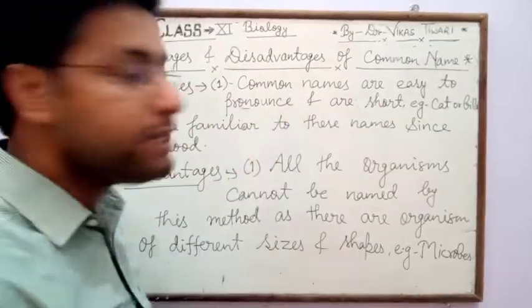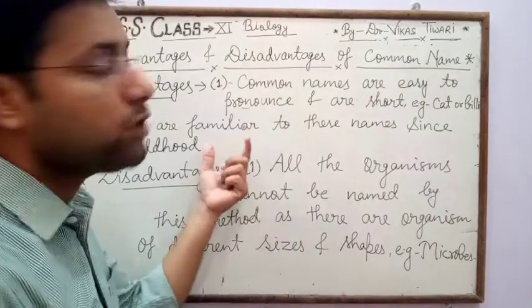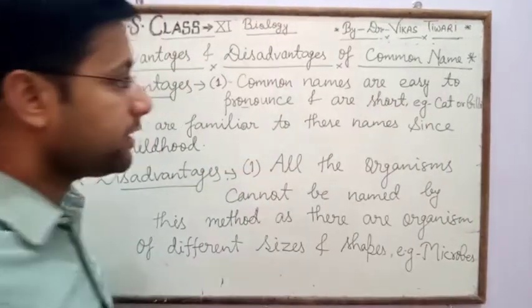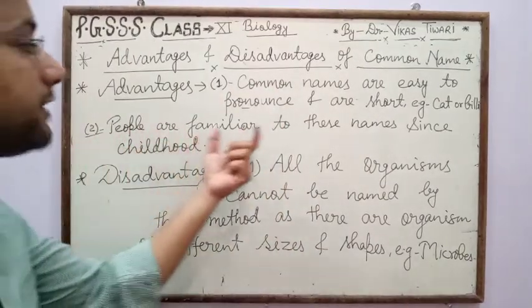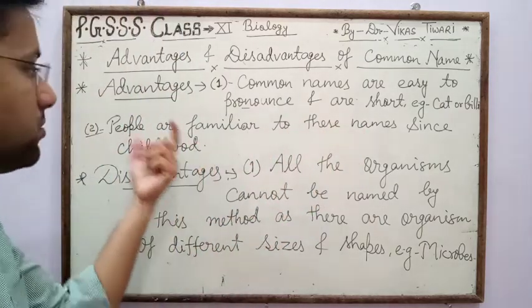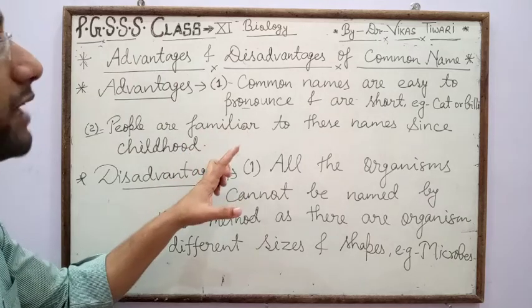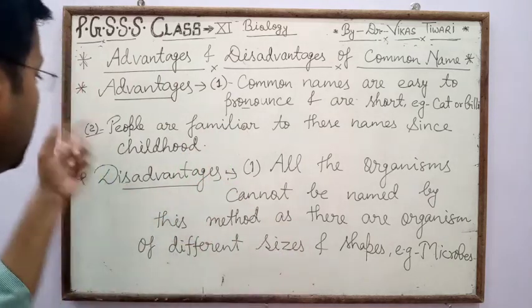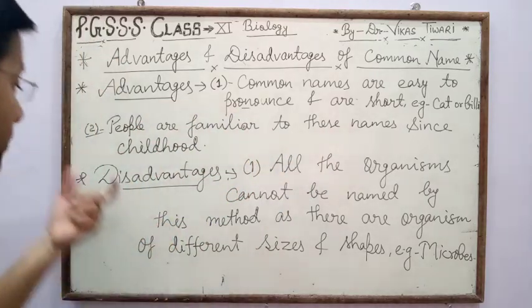It is not difficult to pronounce. Second, people are familiar with these names since childhood. So the main advantage of common names is that they are not new for any people.